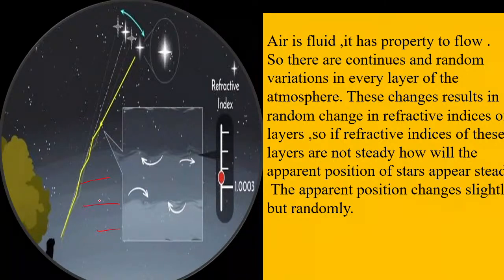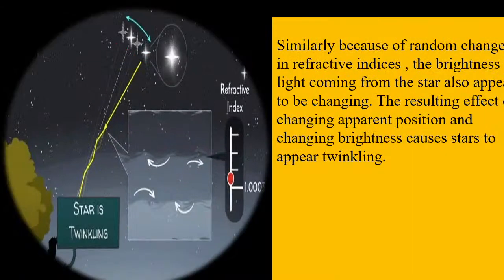If the refractive index of these layers does not remain steady, how will the apparent position of the star remain steady? The apparent position changes slightly, but it changes randomly. That is why you can see that the stars twinkle. Similarly, because of the random changes in the refractive indices, the brightness of the star also appears to be changing.